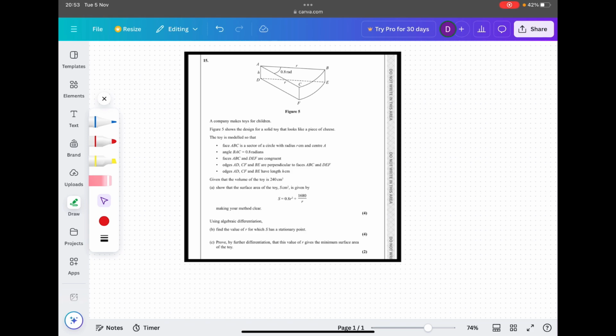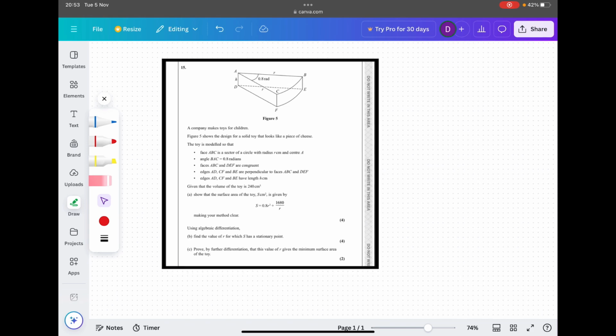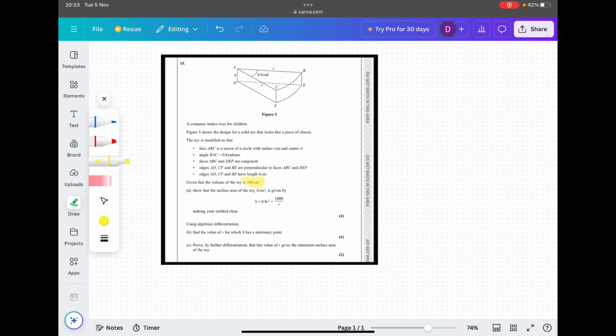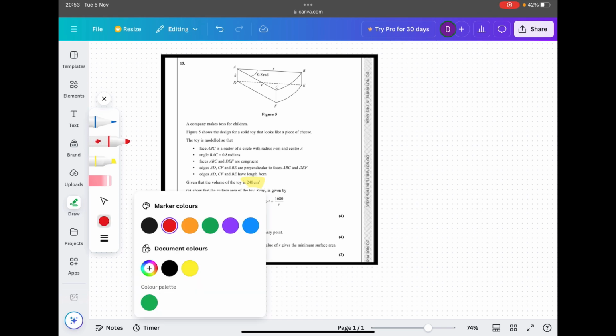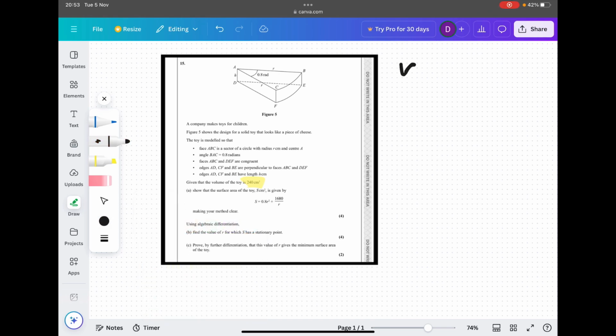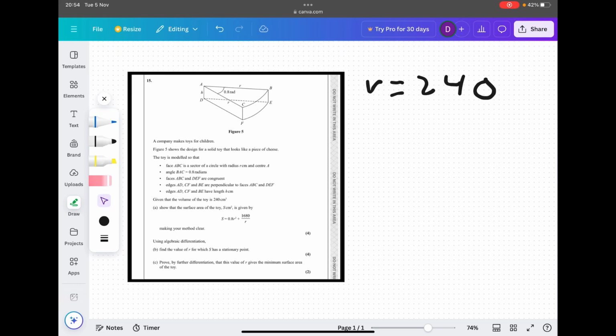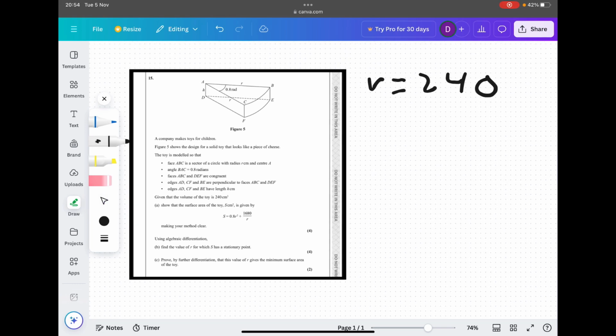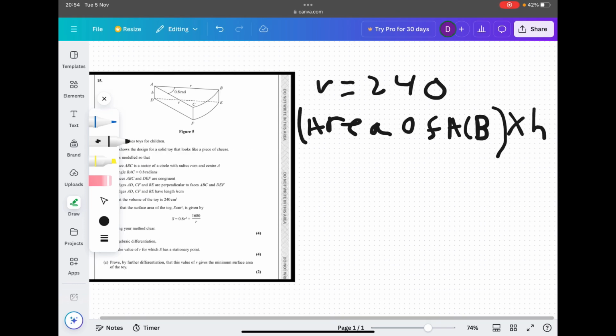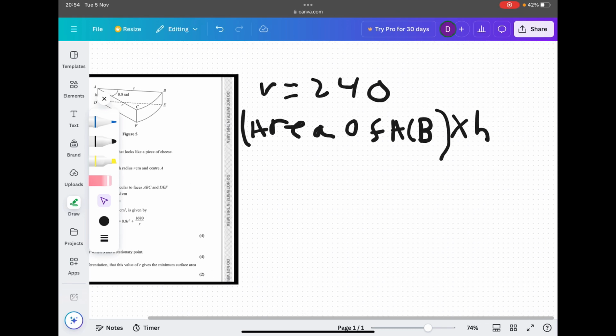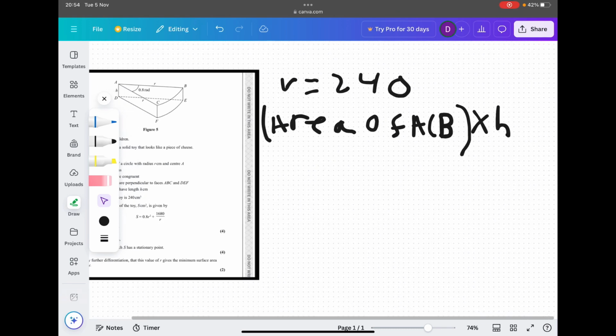So let's begin. We are told that the volume is 240. So what we can do is I'll take my pen. We already know the volume, that's 240. So how do we find the volume of this shape? Well, we can take the area of ACB and multiply it by H. And that would give us the volume of our shape.